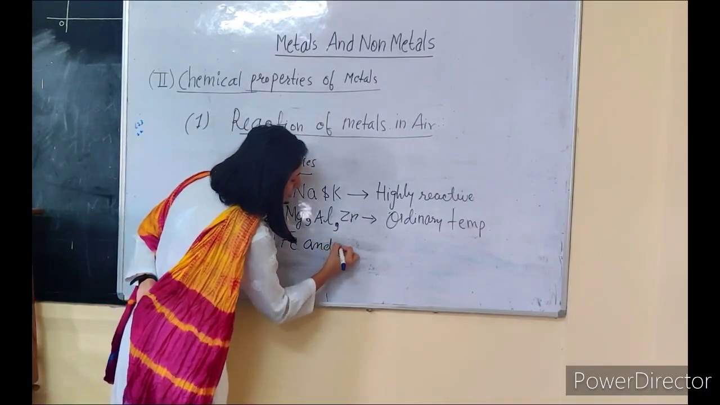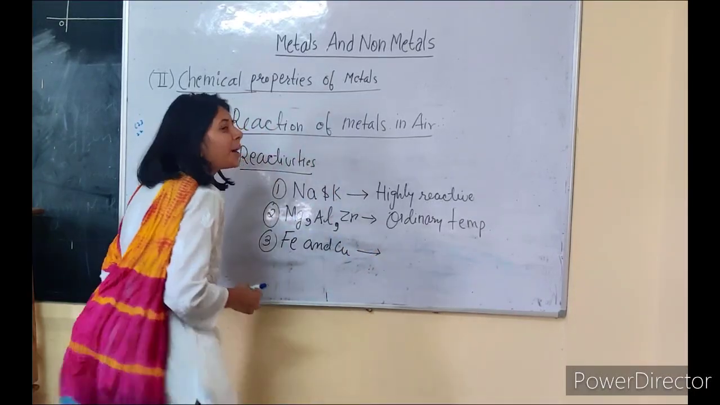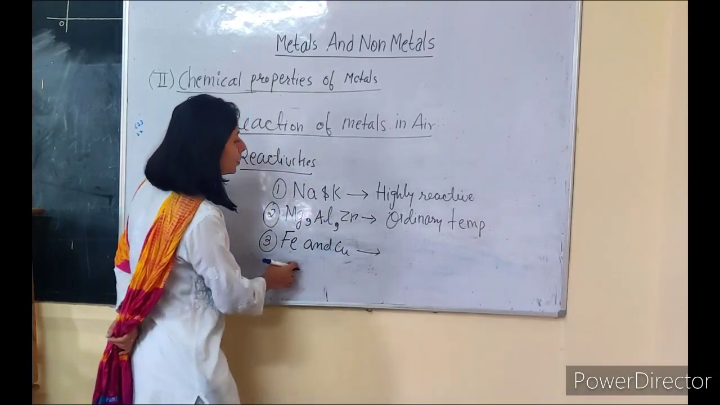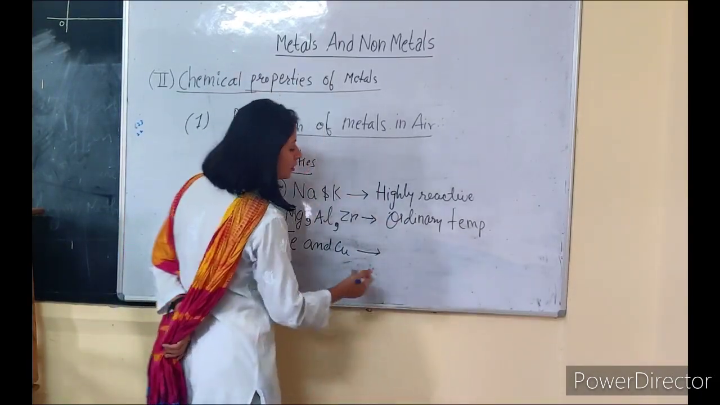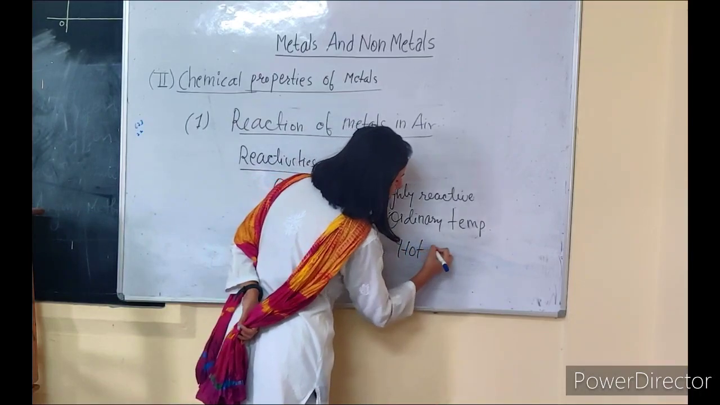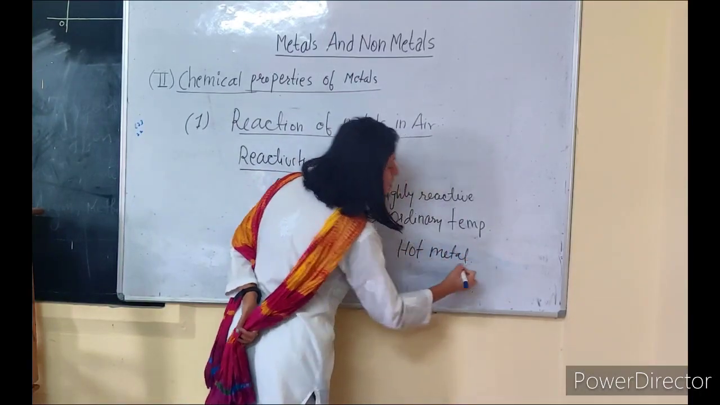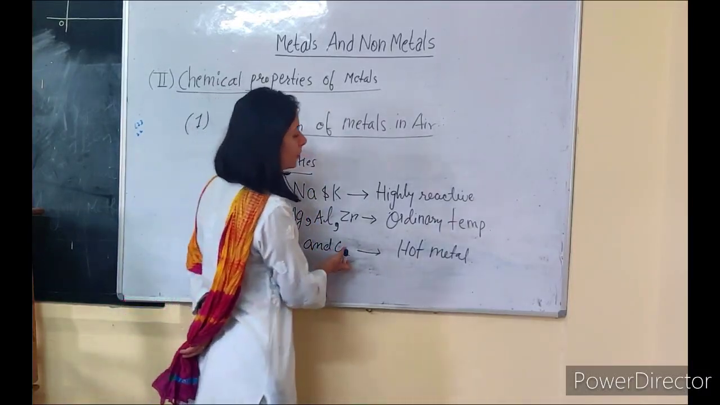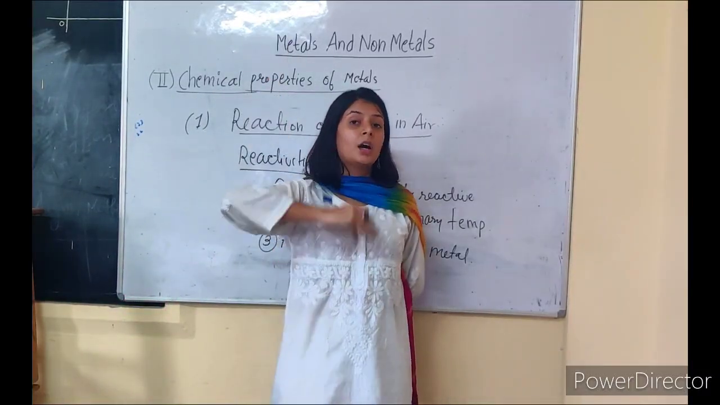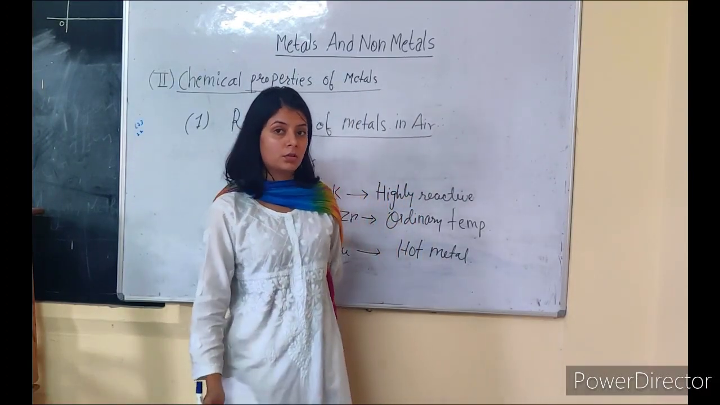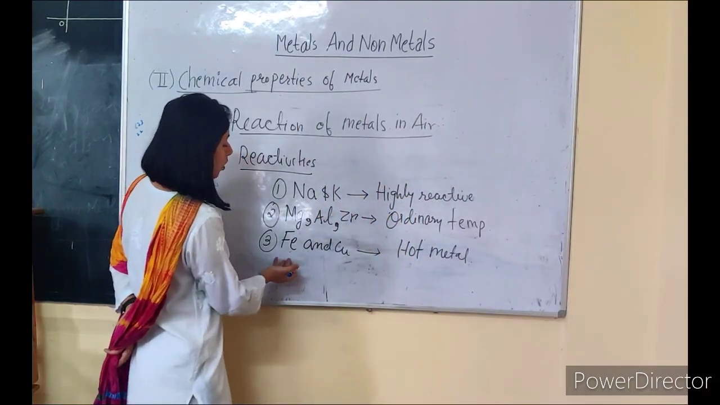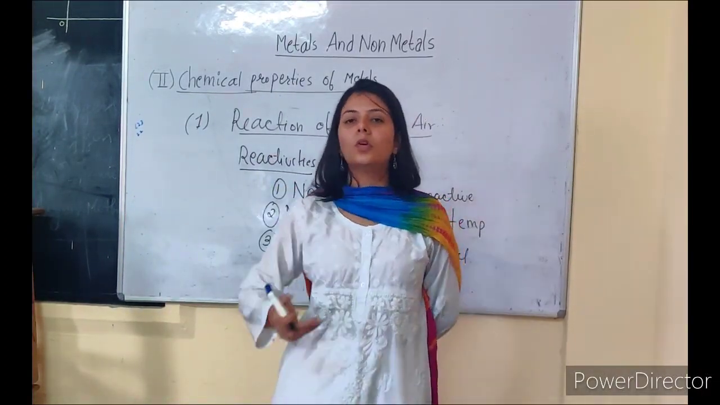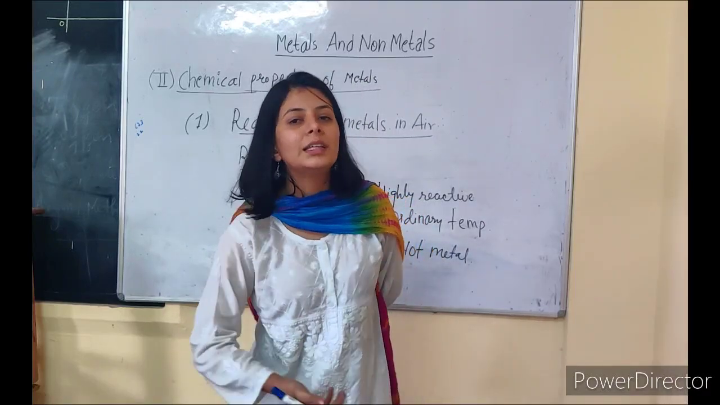Iron and copper. Now iron and copper do not burn with a dazzling flame. But whenever you are heating them in the presence of air, they will get hot. Hot metal will be produced, but no burning and no flames will be produced in the case of iron and copper, because they need very high temperature. So iron and copper generally get converted into hot metals, but they do not shoot into flames on heating.